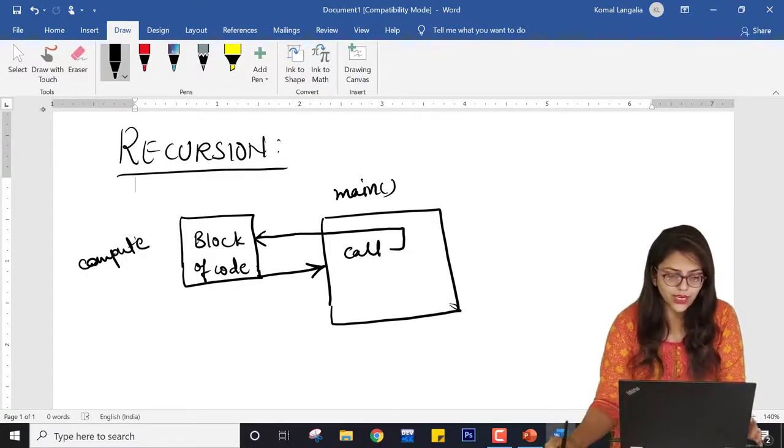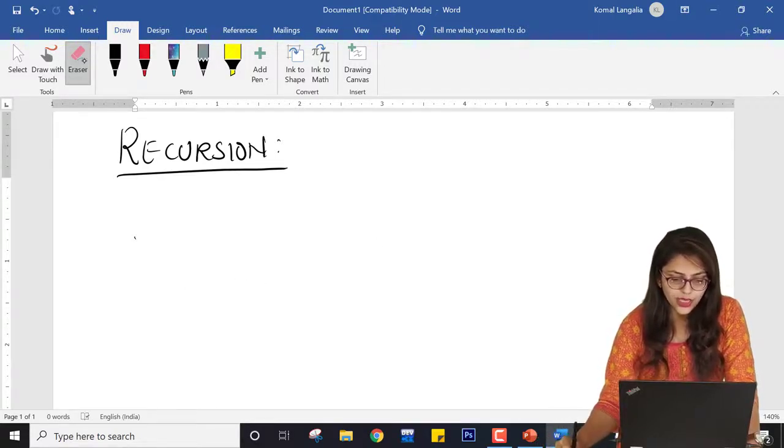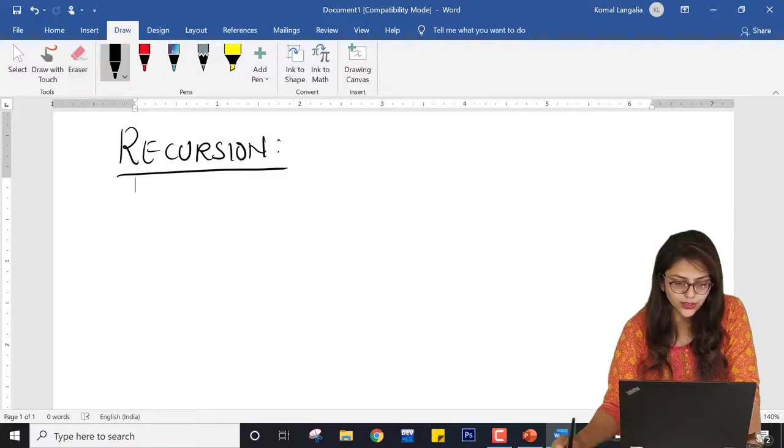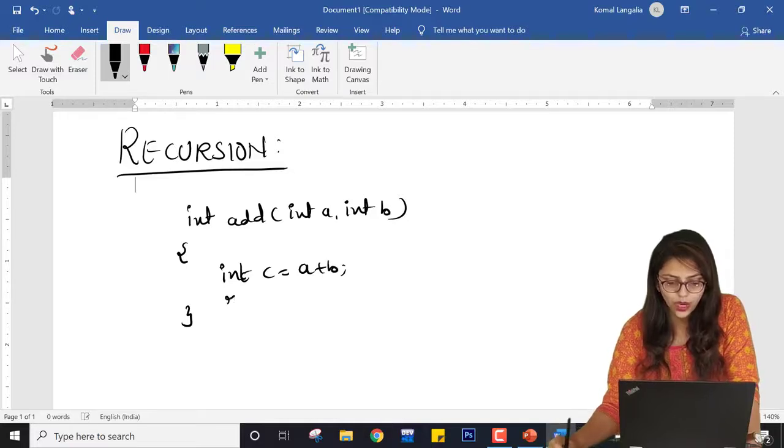So what exactly we have done, let me erase this. In the function calling, suppose I have written a function int add(int a, int b). At that time I told you that here int c equal to a plus b, and you are going to return c, right?